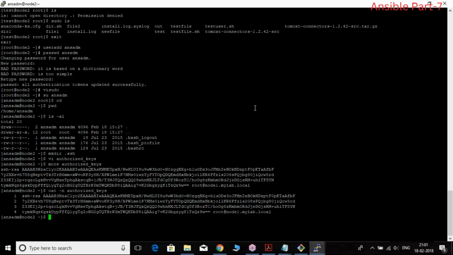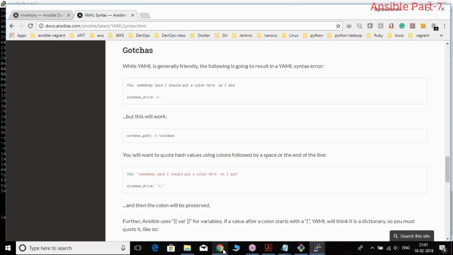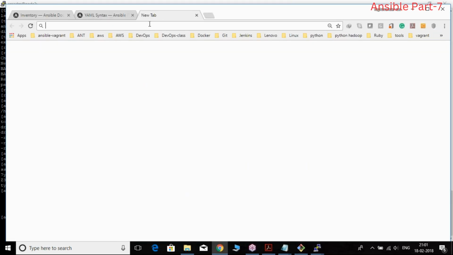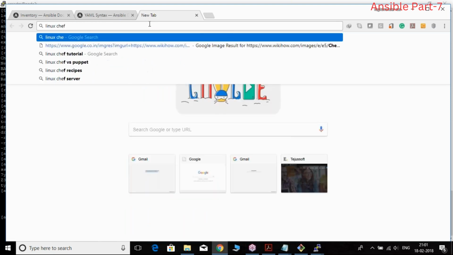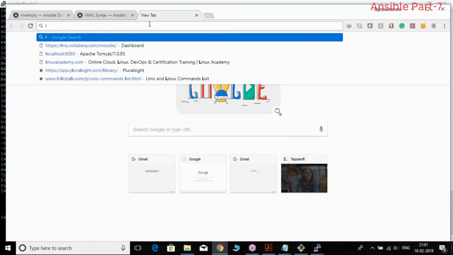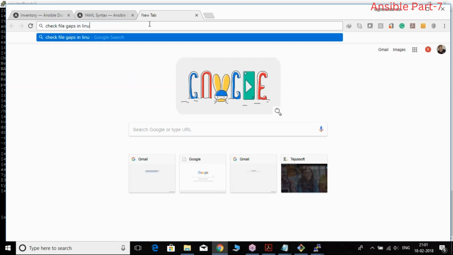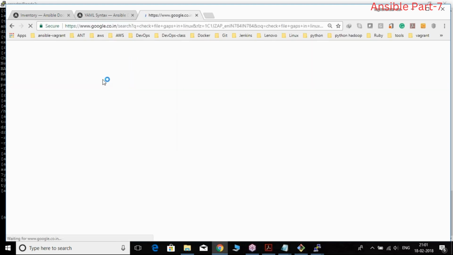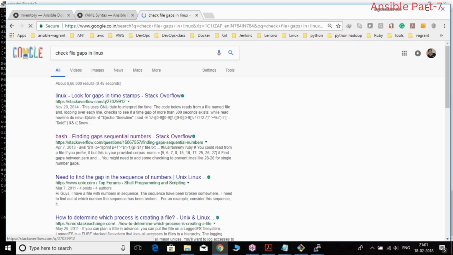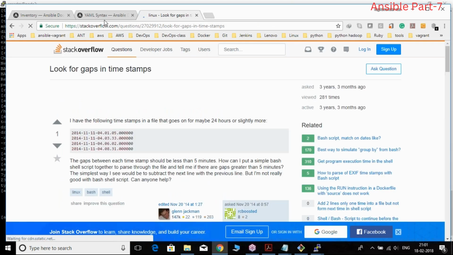How do we check for gaps in a file in Linux? No gaps, I hope it will work now.